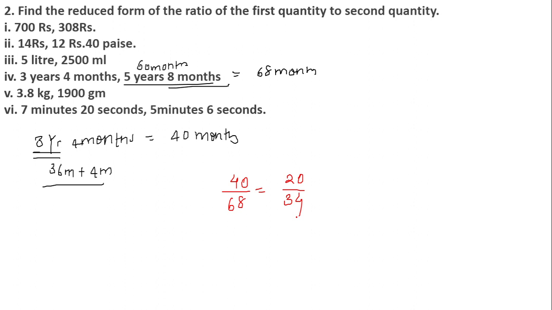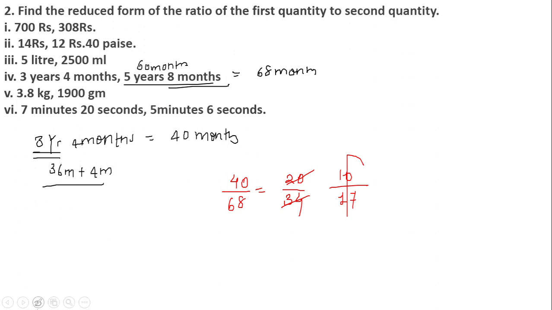If I further divide it, 2 5s are 10, 2 7s are 14. 10 upon 17, once again let us check. Yes, it is correct now. We have to just simply break the expression in order to simplify it further, okay. So 10 upon 17 is the correct answer for the given question.